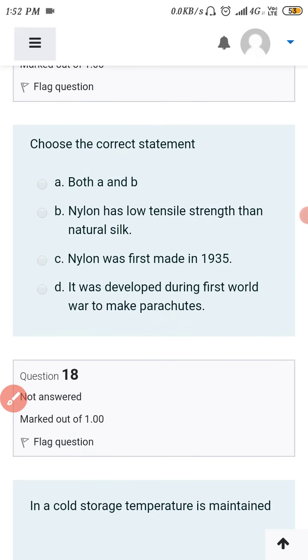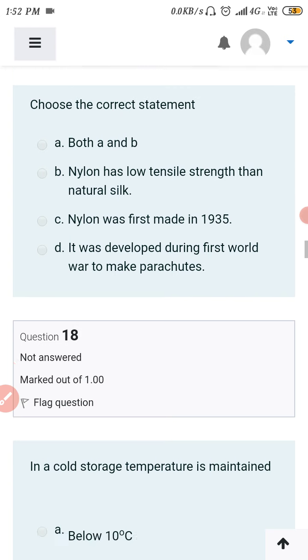Next, choose the correct statement. Both A and B. Nylon has low tensile strength than natural silk, and nylon was first made in 1935. It was developed during the World War to make parachutes. But here this option is wrong. So let's skip it once.